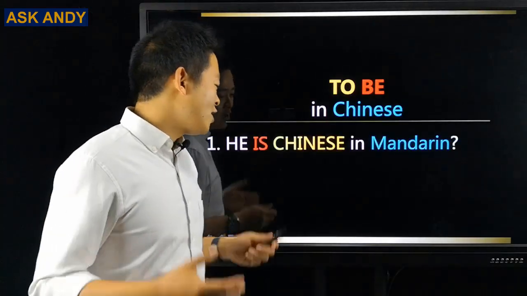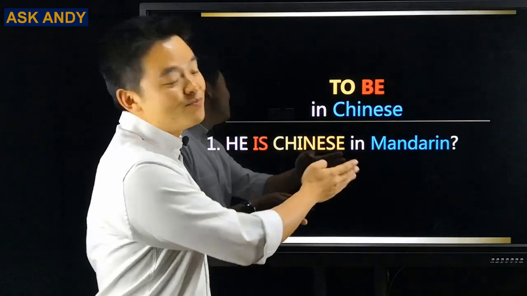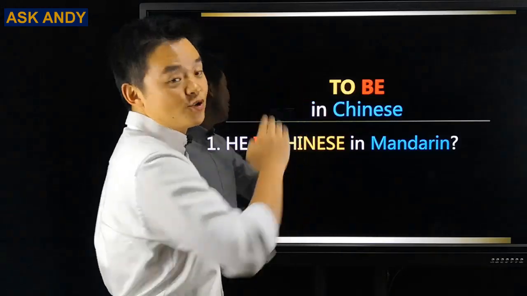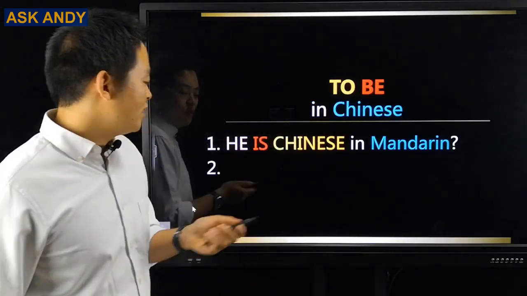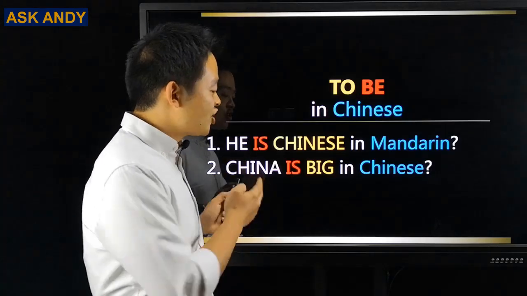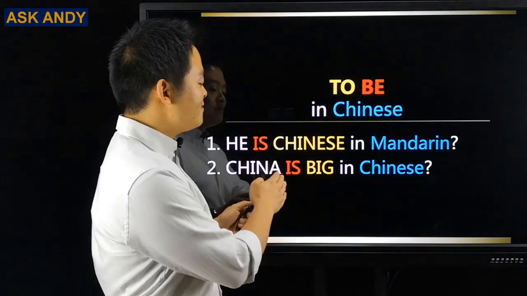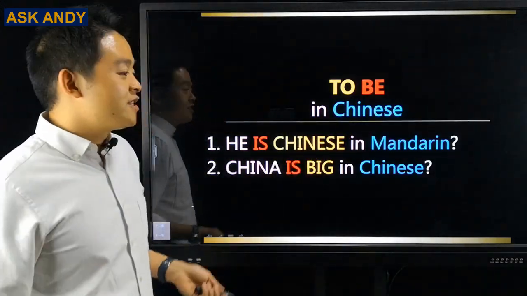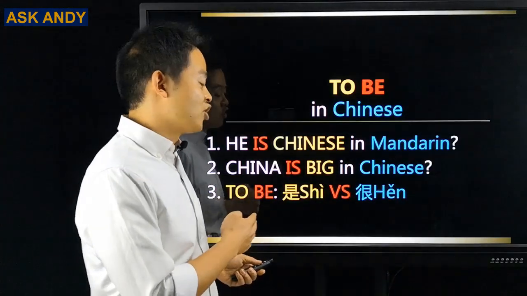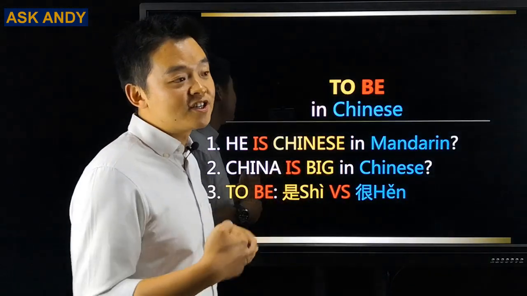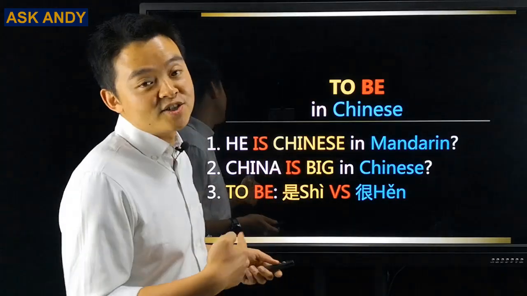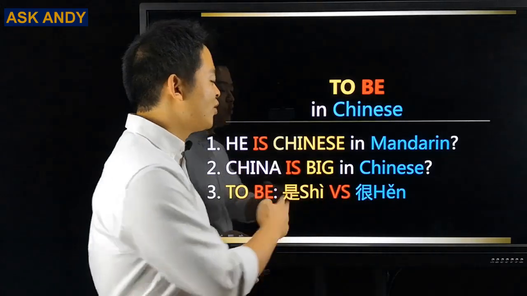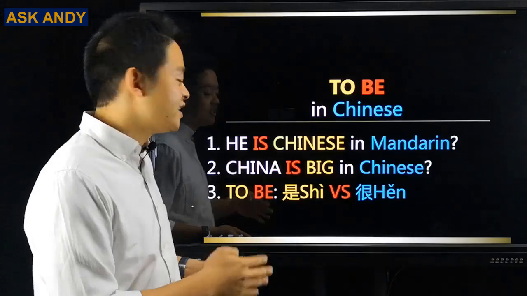Question number 1. How do we say he is Chinese in Mandarin? I made this "is" red because this is the "to be" here. And question number 2. How do we say China is big in Chinese? I made this "is" red too. That's another "to be". And question number 3, "to be". For "to be" in Chinese, actually we have 2 common ones you're going to see. One is 是, the other is 很. So what's the difference between them? I'm going to explain that in this video.